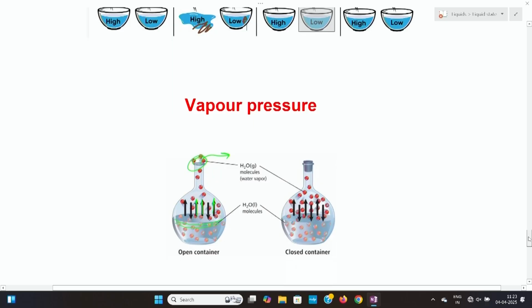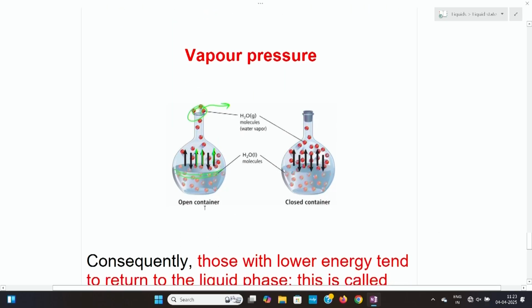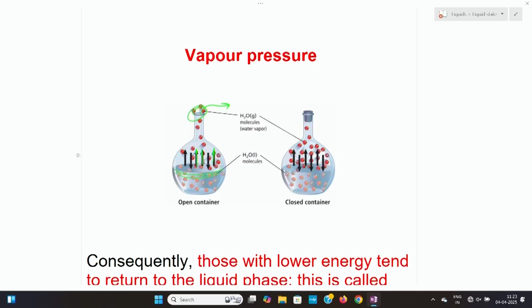Now let us see something about vapor pressure. In the same way, we are taking water in two containers, one container open, another container closed. We can see that in the open container, after some time all the liquid will be evaporated, but in the case of the closed container, what will happen?